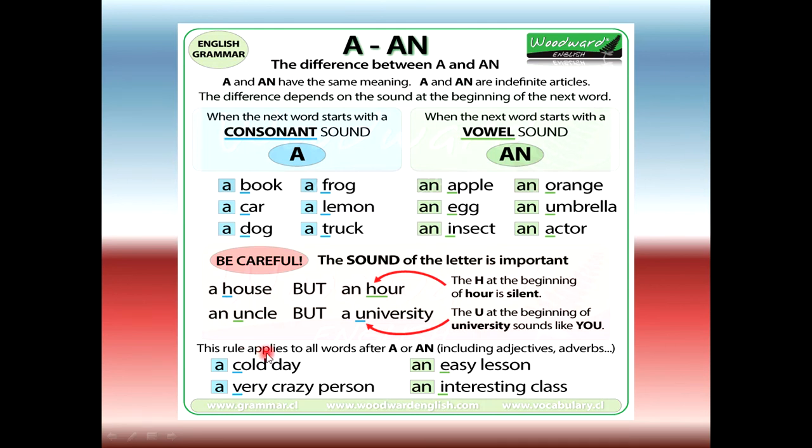This rule applies to all words after "a", including adjectives and adverbs. For example, a cold day. Over here C is a consonant, so we put "a" with this. Over here V is a consonant, a very... with this. Over here easy starts with a vowel, and interesting, I is a vowel, so we put "an" with these.